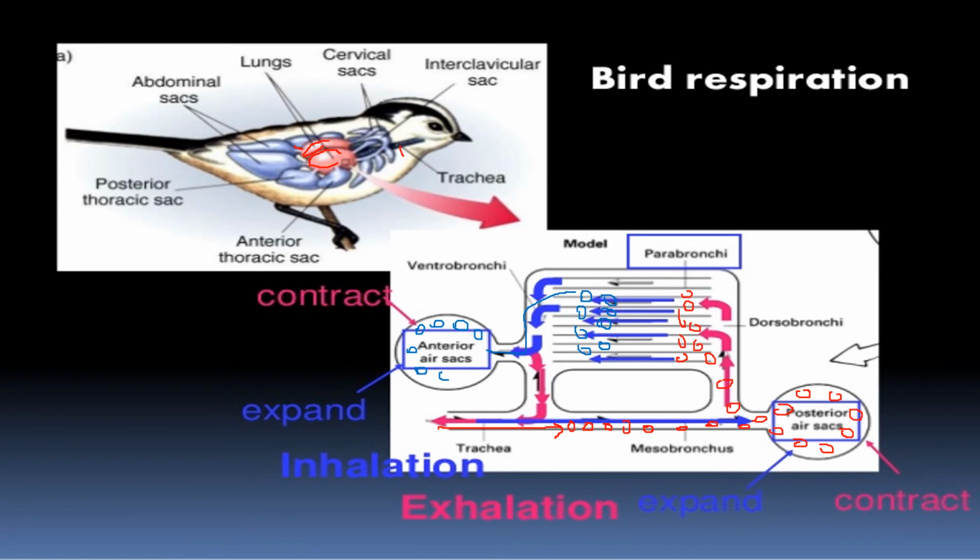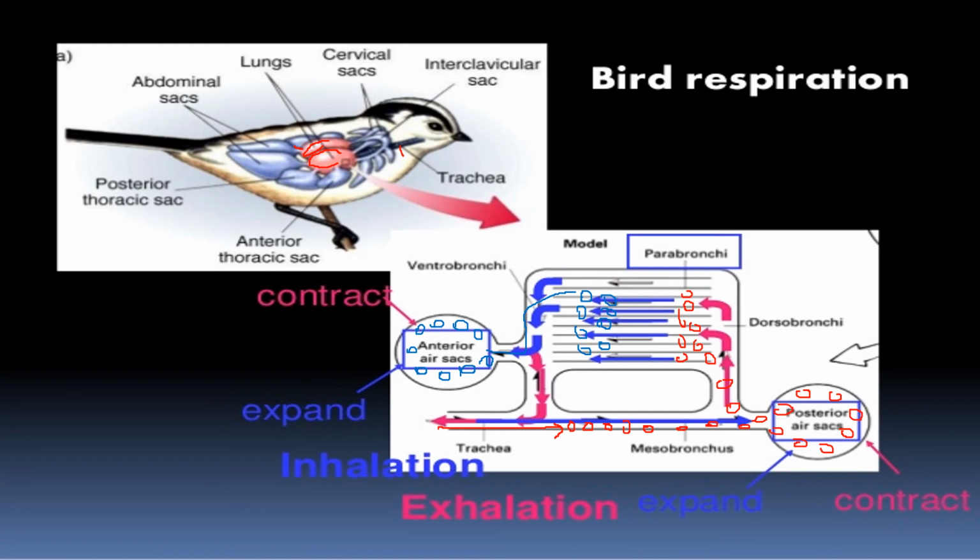These are the steps which happen at the time of inhalation. At the time of inhalation, the air flows inside. Firstly, there is filling in the posterior air sac. After that, it goes into the lung. After that, there is exchange of air, and thereby it flows into the anterior air sac. Now, what happens to the muscles of the bird? The muscles are elevated.